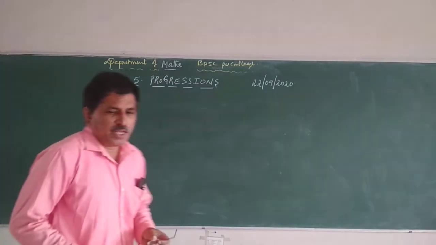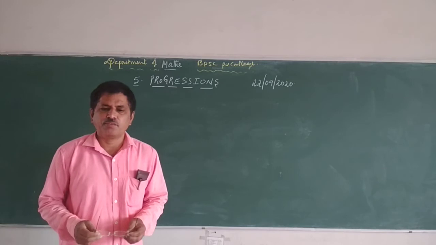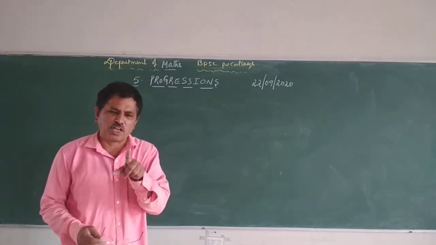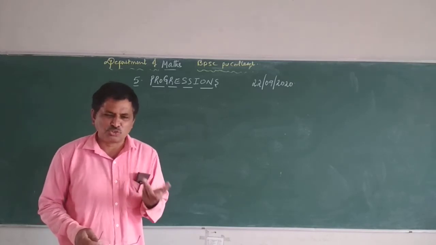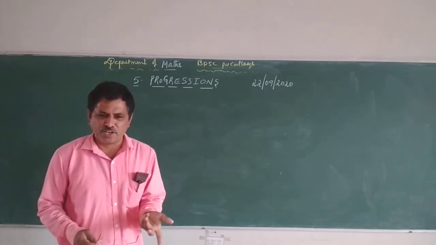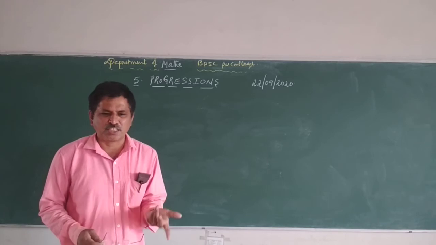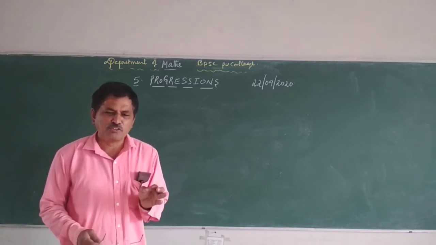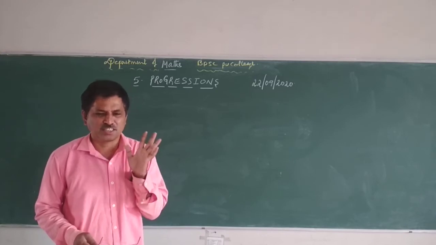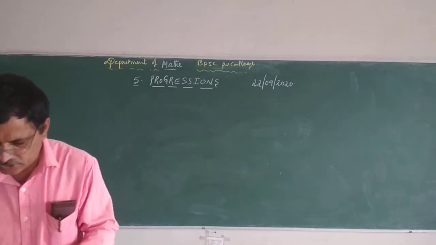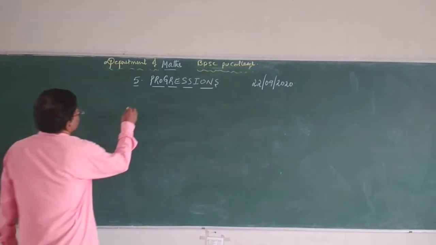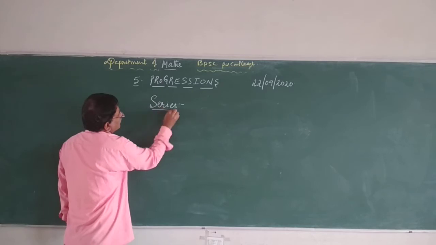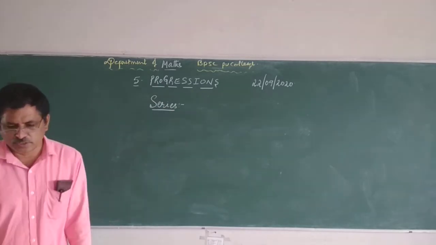After this, the next one is finite and infinite series. Before finite and infinite series, one has to know what a series is. You know what finite is and what infinite is: finite means it ends, infinite means it does not end. That is very clear. Then we should know what a series is. Can anybody tell what a series is?